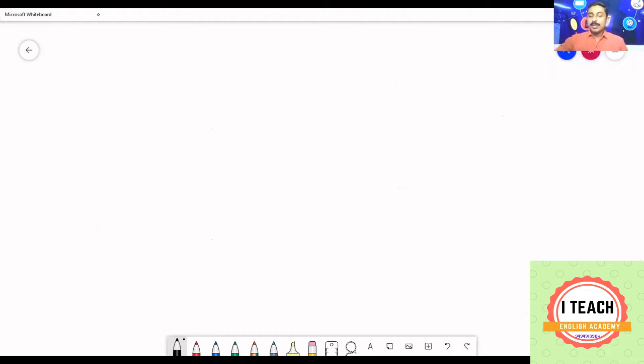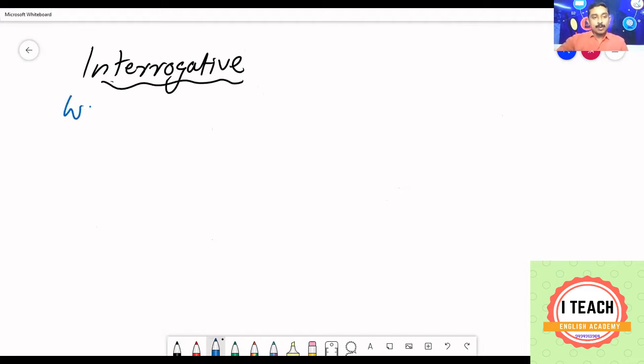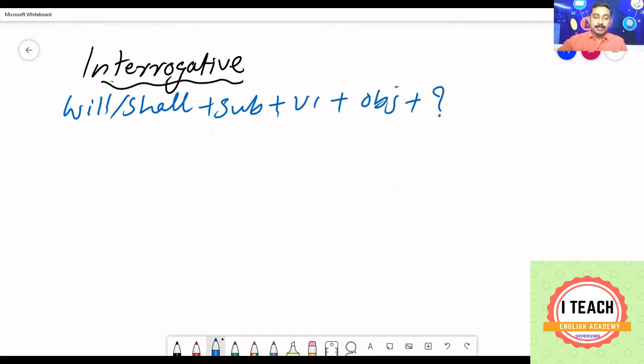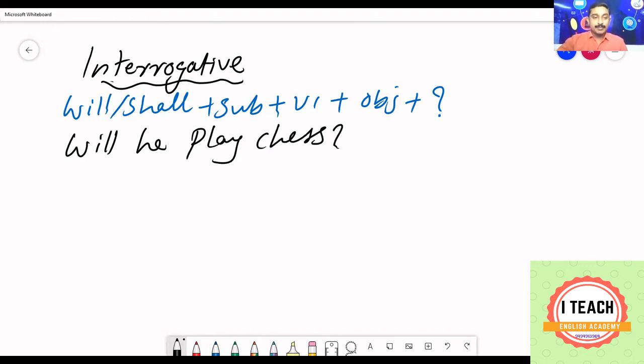Now let us move on to interrogative, or question. Start with the auxiliary verb will or shall plus subject plus V1 plus object plus question mark. You can write, will he play chess? As per the structure, first we wrote will, next the subject he, V1 is play, object is chess, and a question mark.